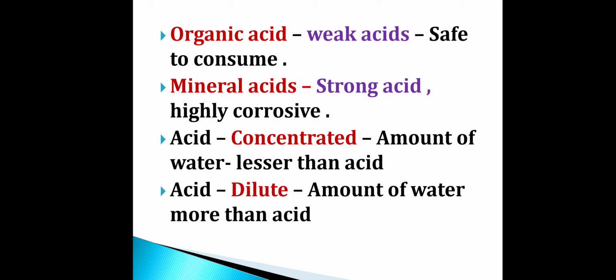Understood, children? So, there are two types of acid, organic acid and mineral acid. Organic acids are weak acids, they are safe to consume, but mineral acids are strong acids. They are highly corrosive, and based on the amount of water present in the acid, we can classify it into two. What are they? Concentrated acid and dilute acid. In concentrated acid, amount of water will be lesser than the acid, and in dilute acid, amount of water will be more than acid.